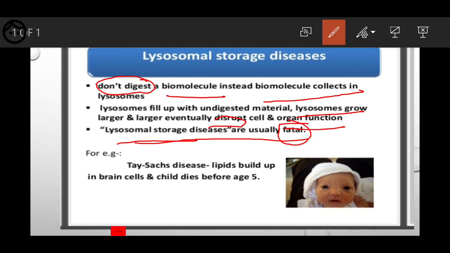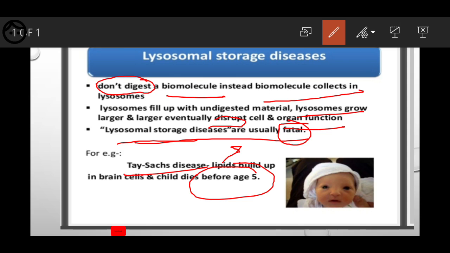Fatal in the sense, actually it is very dangerous, and this happens before the age of 5. We observe the child dies before age 5 only. Here see, for example, Tay-Sachs disease: lipids build up in brain cells and the child dies before age 5. Lipid means fats build up.